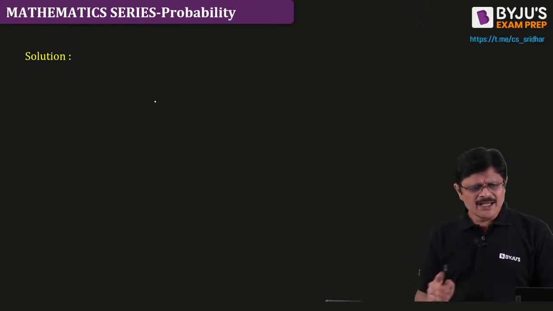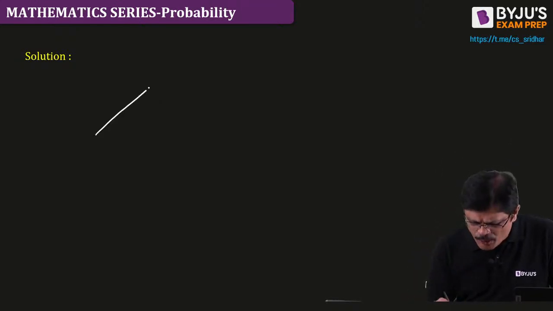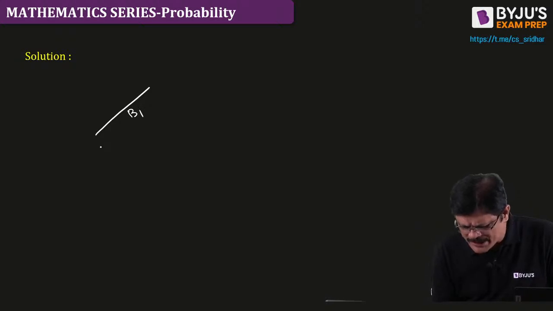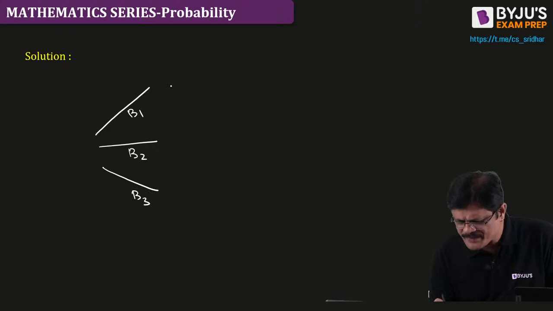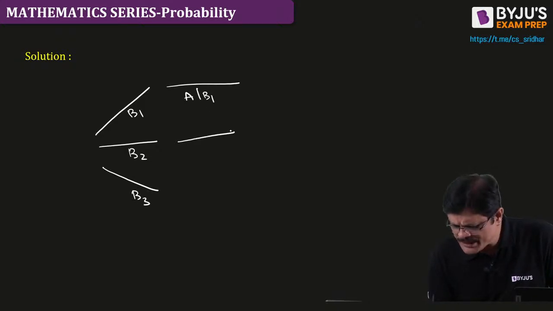Is the idea clear? So whenever you are interested in the total probability theorem, the formula goes like this. We have events like B1, B2, B3 and so on. Following these, another event A is happening.